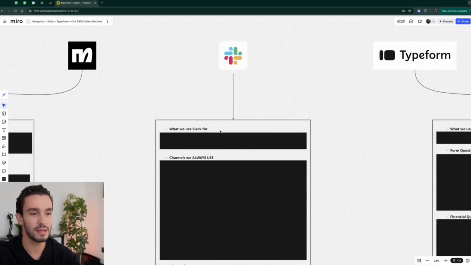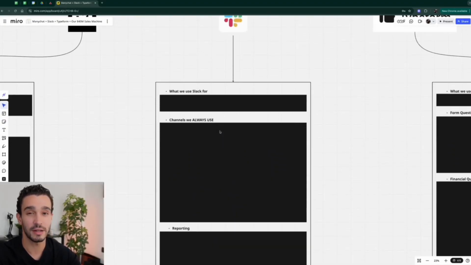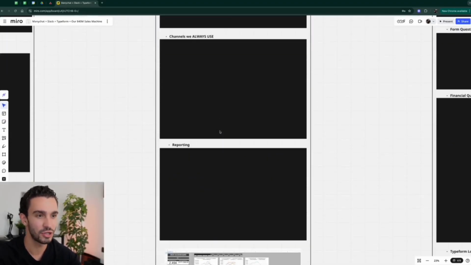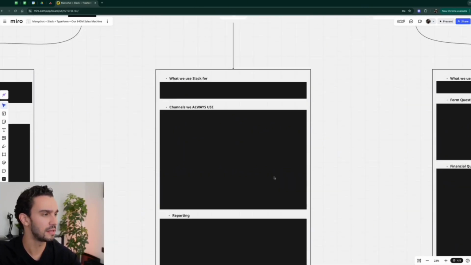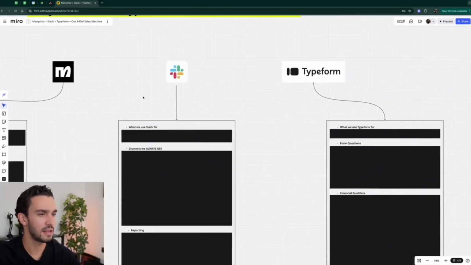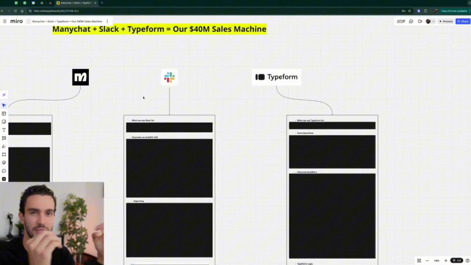Now on Slack, I'm going to show you what we use Slack for, the channels that we always use and how we have it all structured, and then the reporting, which also obviously happens through Slack and through Google Sheets. I'm going to show you that in a second as well. So that's the Slack side of things. It's obviously the thing that allows us to communicate and that allows this funnel to stick together.